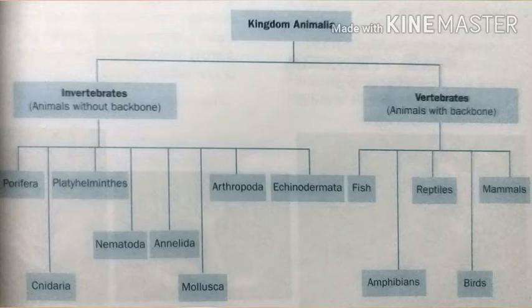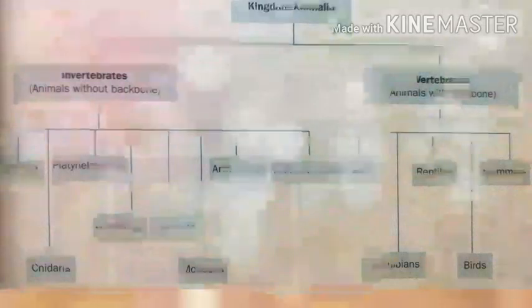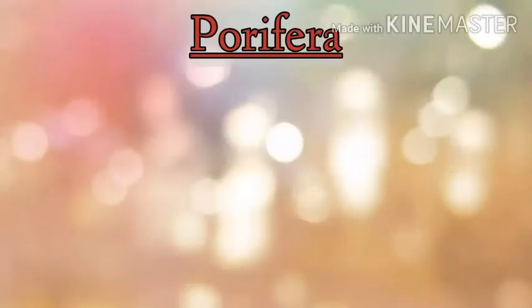The invertebrates are further divided into 8 major groups or phyla. They are Porifera, Cnidaria, Platyhelminthes, Nematoda, Annelida, Mollusca, Arthropoda and Echinodermata. So you have to learn the characters of each group. Let's begin with the first group, Porifera.